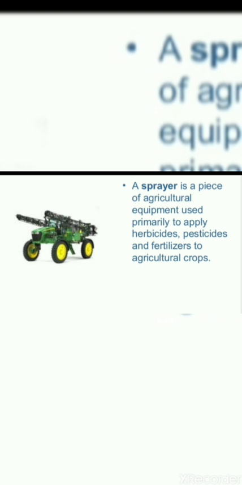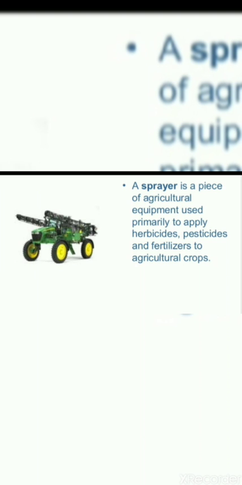Herbicides are the medicines, or you can call them vaccines, used to kill those herbs which are unnecessary in the crop field. Similarly, pesticides are pest control medicines. They are used to kill unwanted pests or insects within the crop that eat away the crop and decrease the productivity.